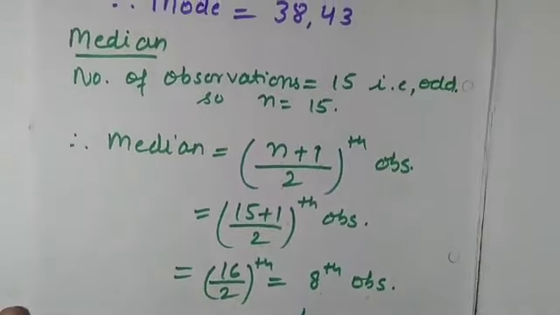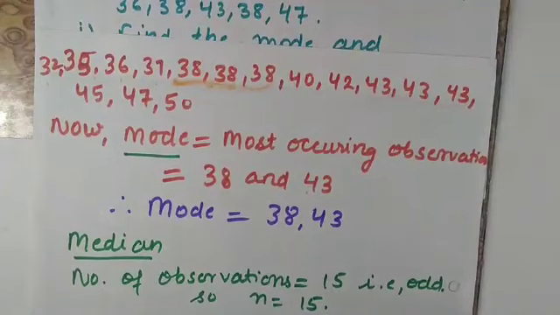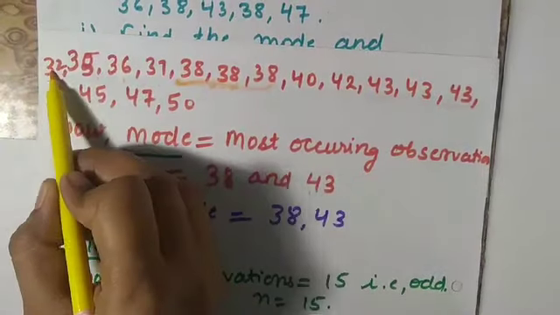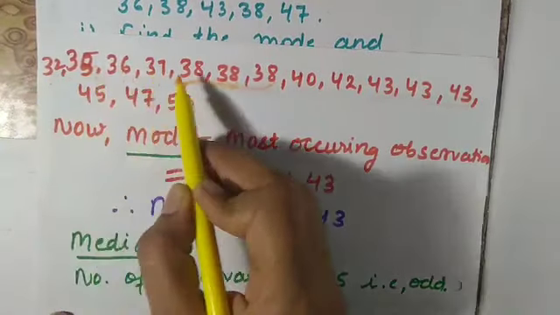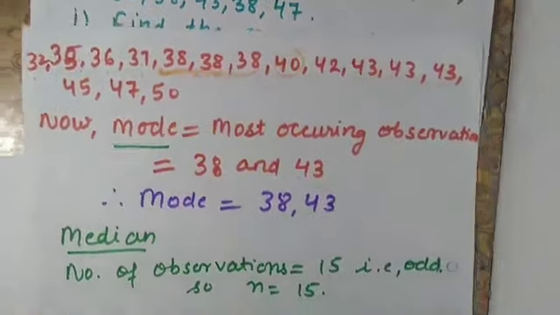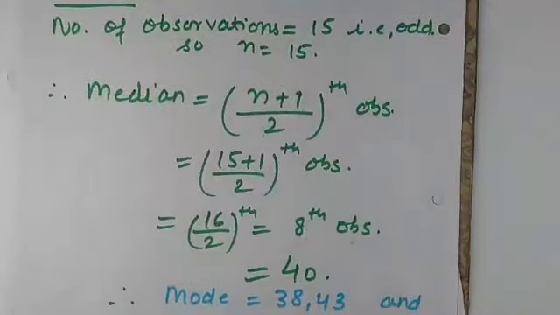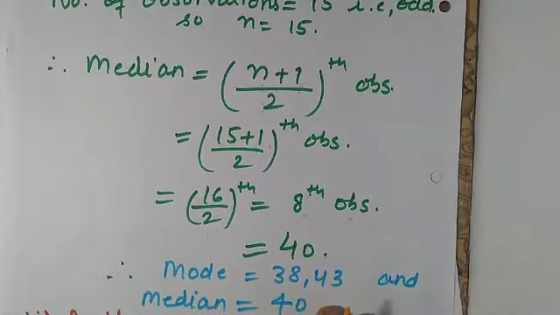So let us count from the arranged ascending order data. 8th observation. This is 1, 2, 3, 4, 5, 6, 7, 8. So 8th observation is 40. So 40 is your median in this case. I hope you understood well.